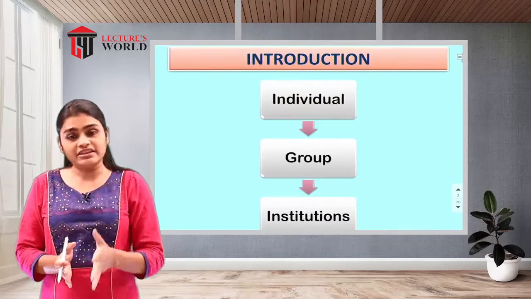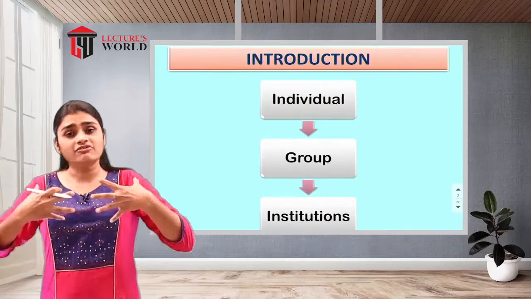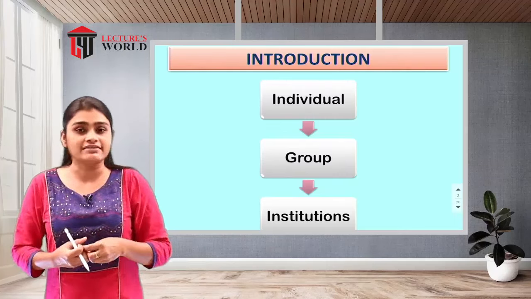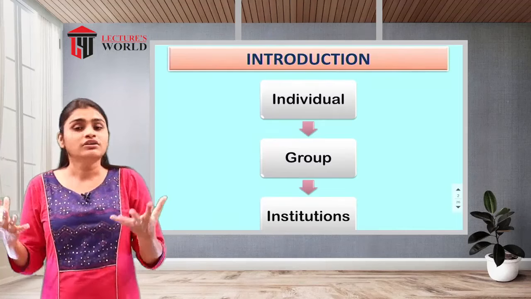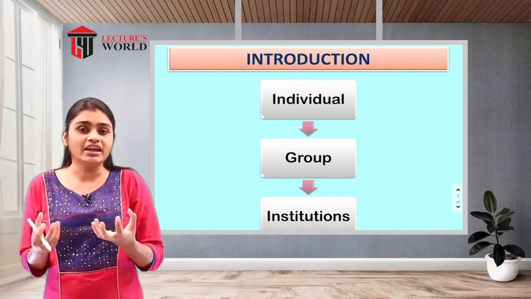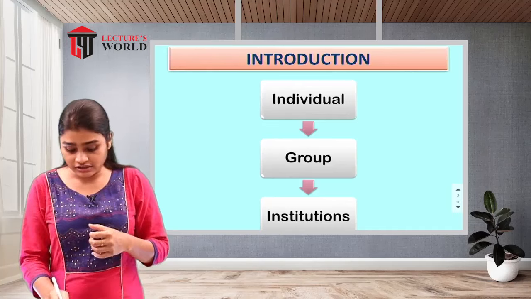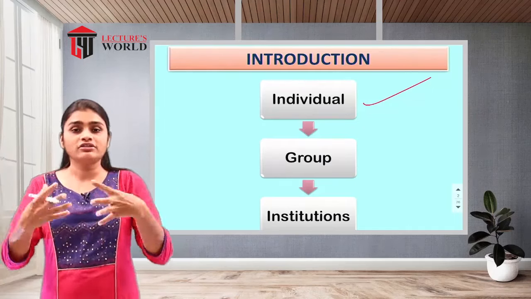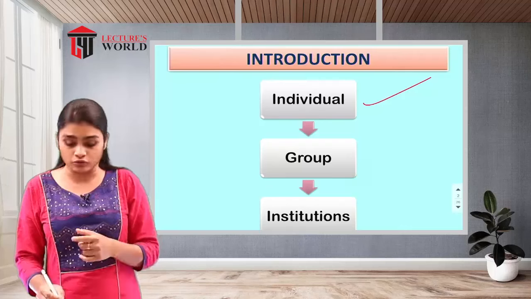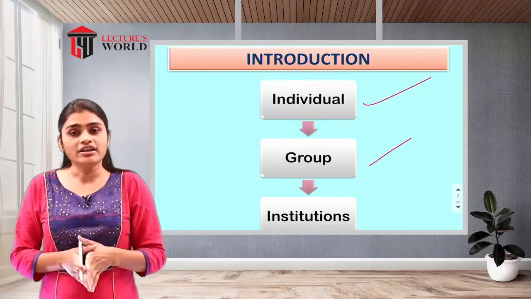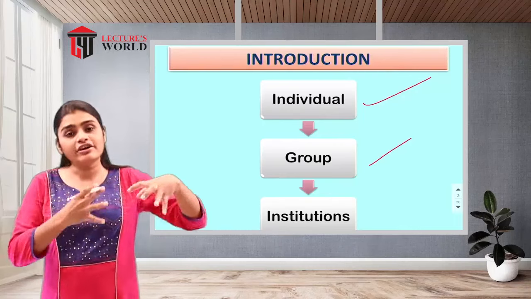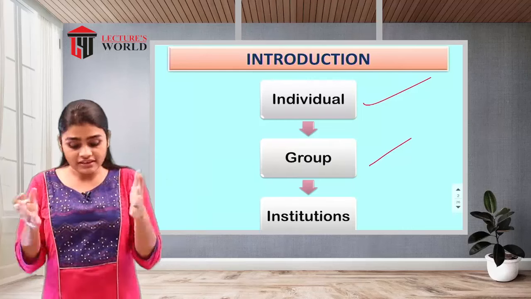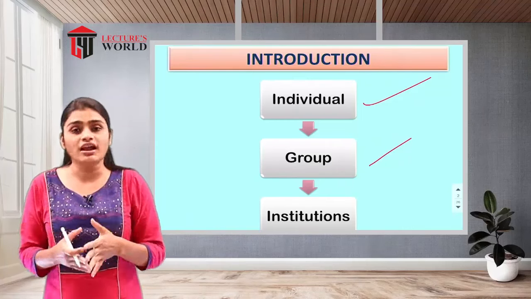As we have seen, social organization is a vast part of the society. We can consider it a part of society, because as we know, society is made up of individuals. One individual, two individuals, and there will be lots of individuals. They are going to make one group, either a small group or a large group, and the different groups are going to make institutions, or we can say associations, and all these things are called social association.